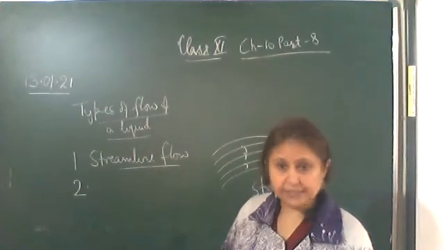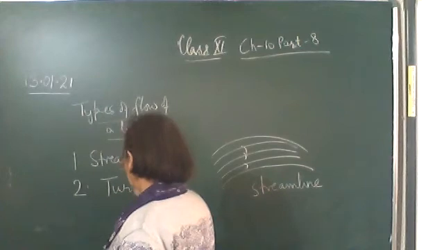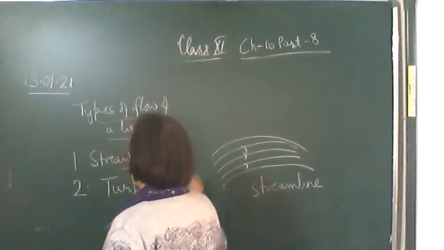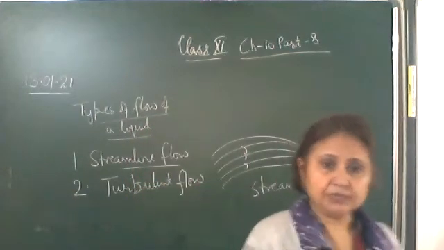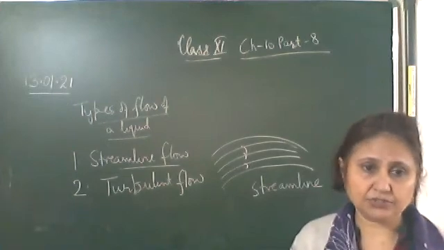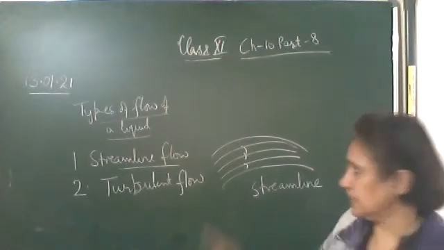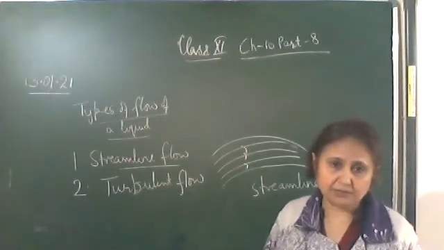Okay, now the second type of flow of a liquid is turbulent flow. Turbulent flow is when the velocity of the liquid is greater than the critical velocity. Then it will follow some irregular path. That is, every particle will not have the same velocity as the preceding particles.